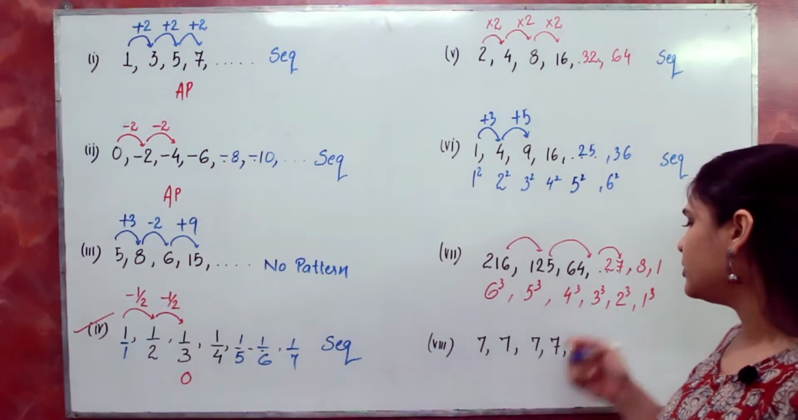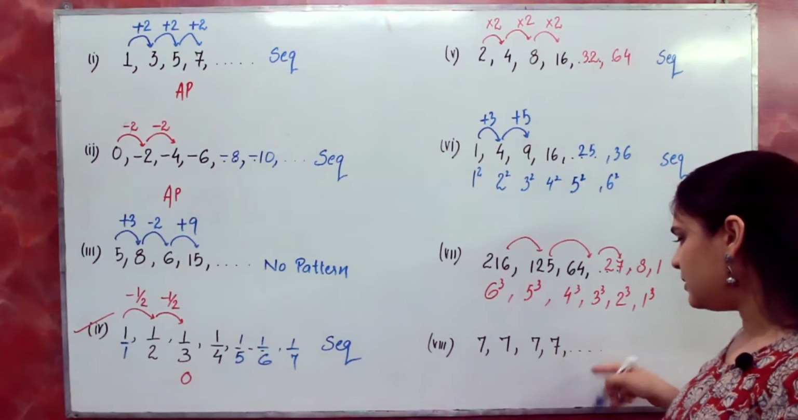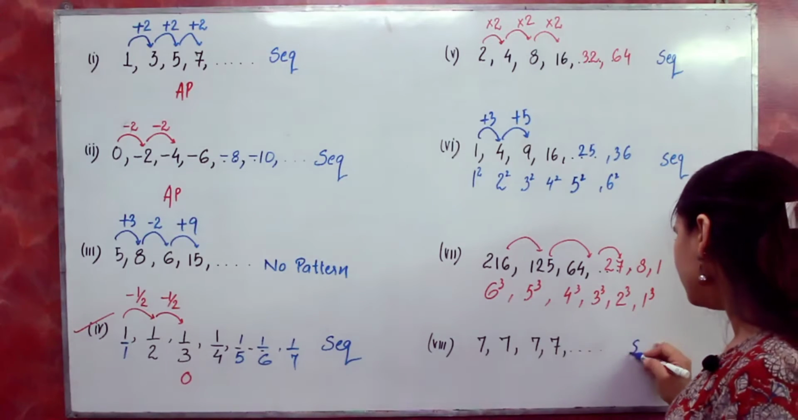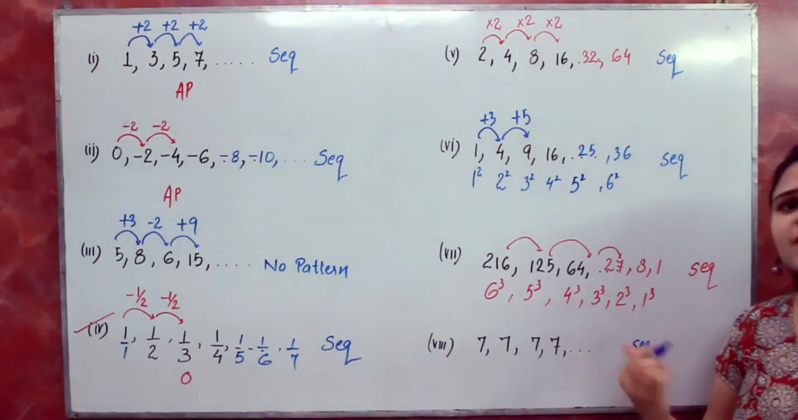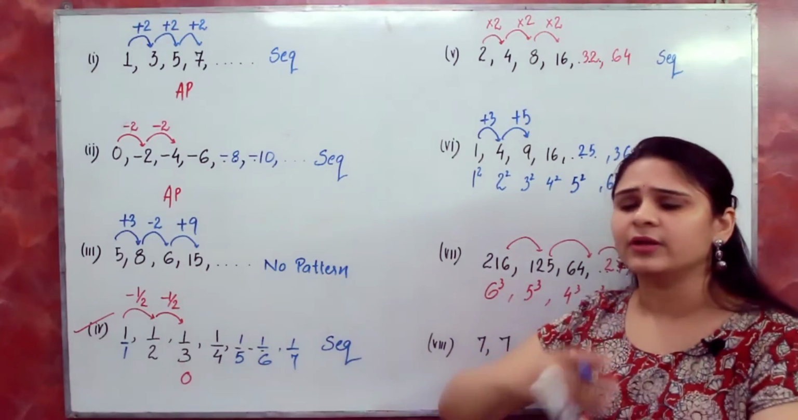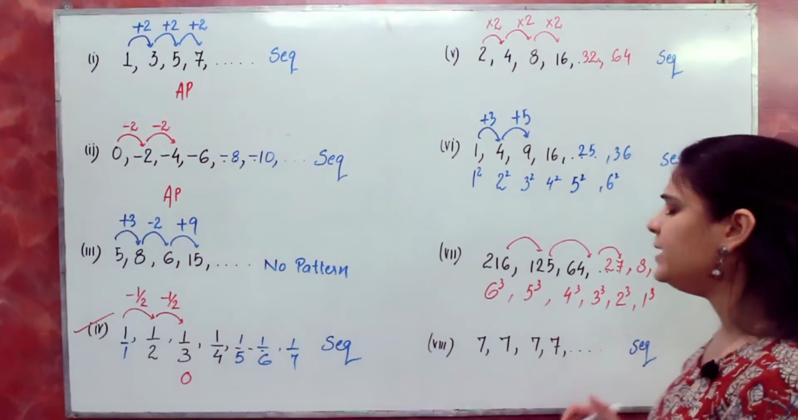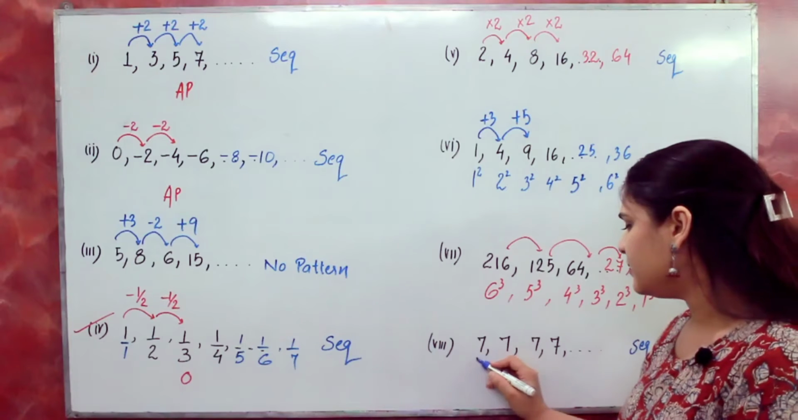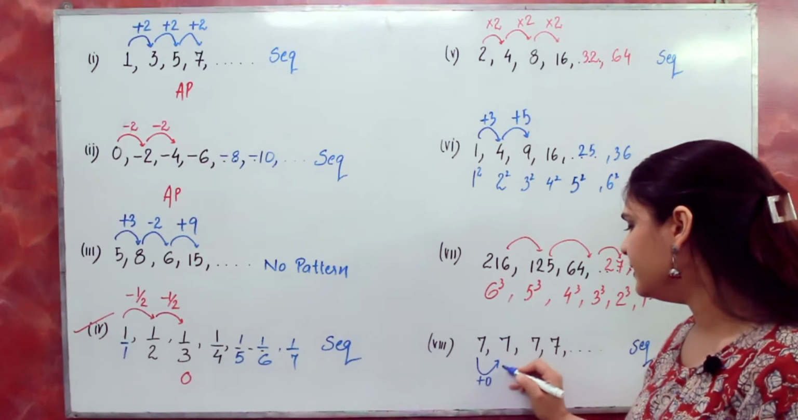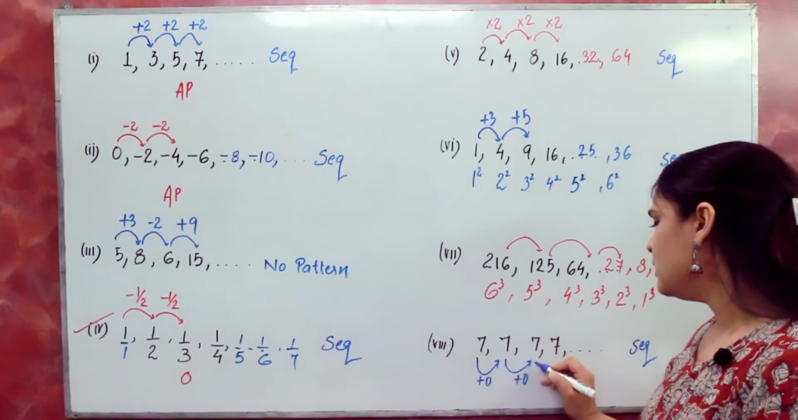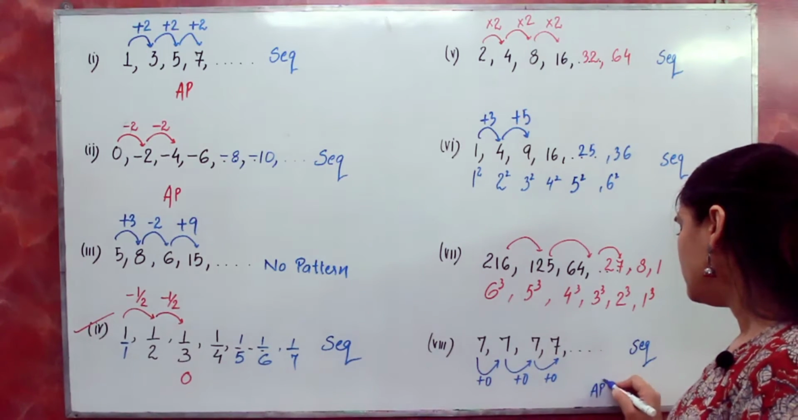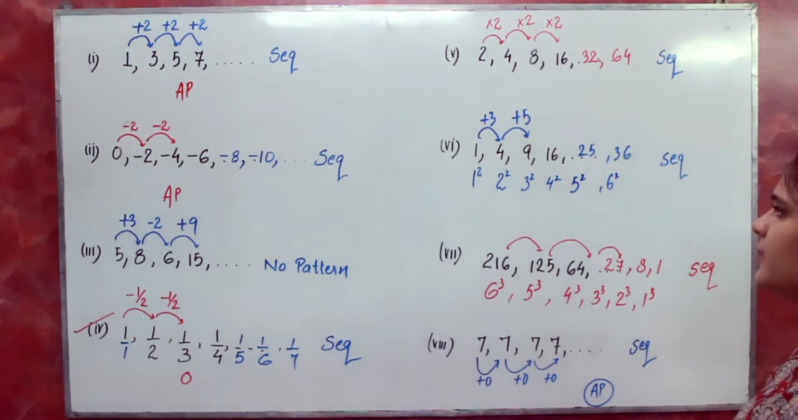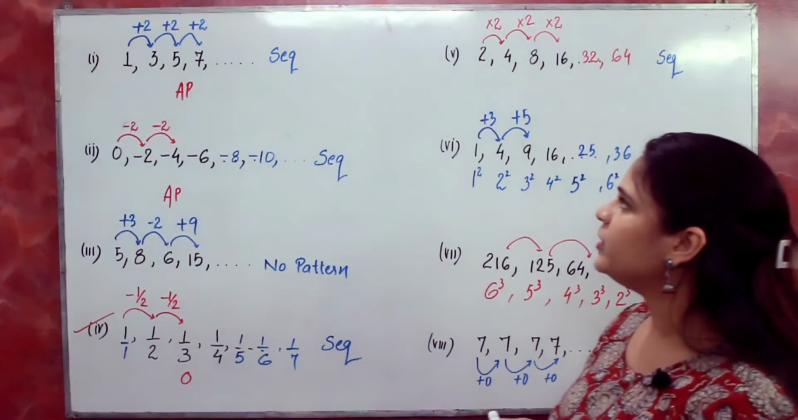Okay, let's check out this example. Is it a sequence? Yes, it's a sequence, because I can easily guess what the next number will be. The next number will be 7 and then again 7. So yes, it is a sequence, and the rule is, every time I am adding 0 to this, that means it's an arithmetic progression as well.